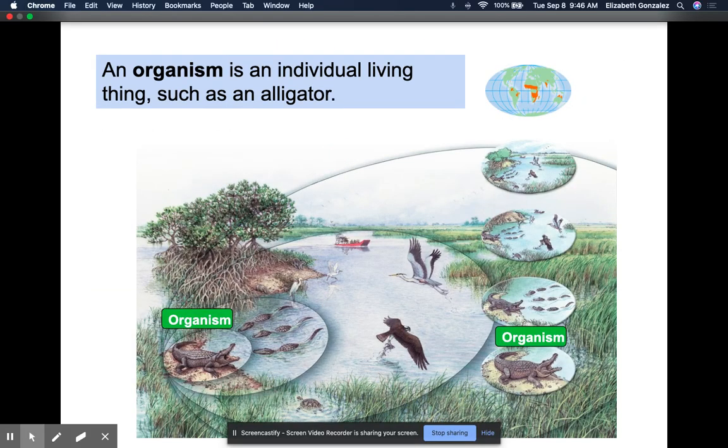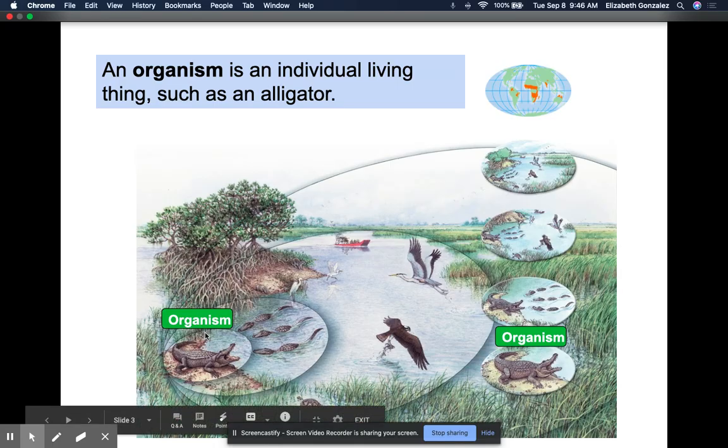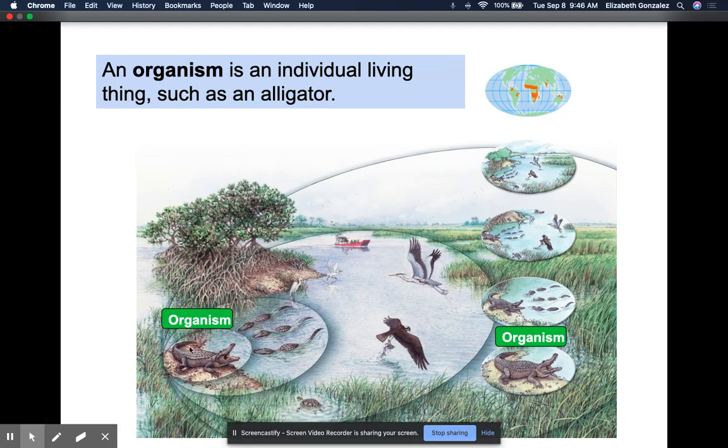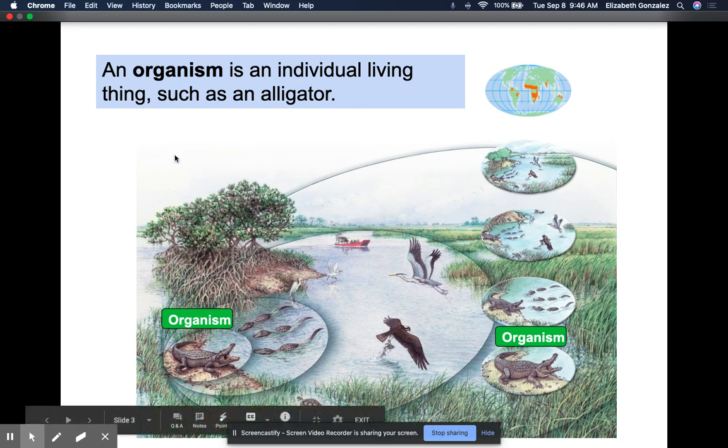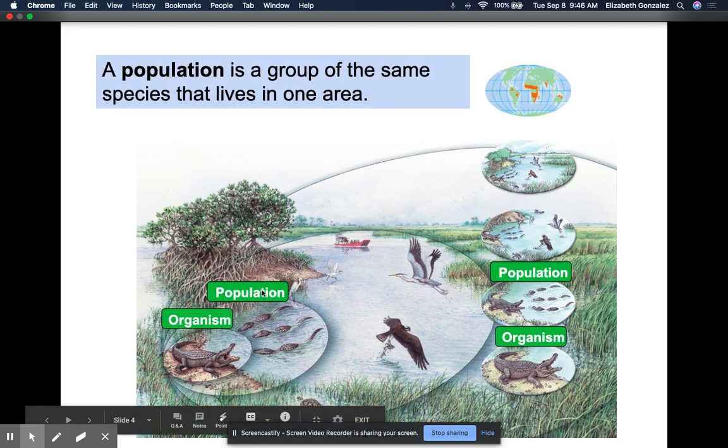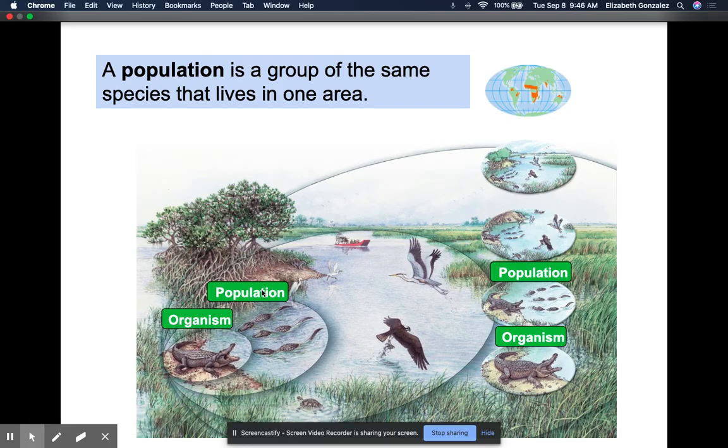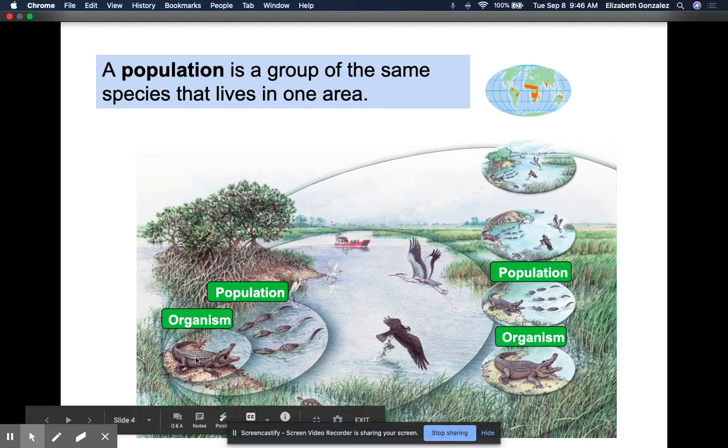So an organism is an individual living thing such as an alligator. Now, in the last section of notes, we talked about the levels of organization. We went from atoms all the way up to the organism. So now we're going to go ahead and pick up. We're looking at the bigger level. So right here is our organism. Our organism is considered one individual living thing in our whole big picture. Okay? A population, on the opposite hand, is a group of the same species that lives in one area. So now population would be like a population of alligators. A single one is an organism. A group of them together is a population.